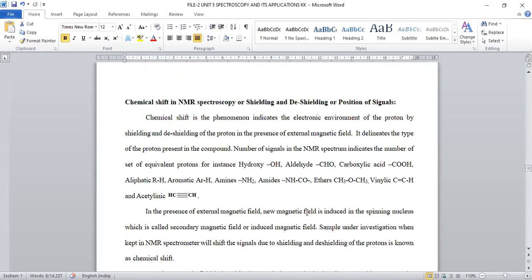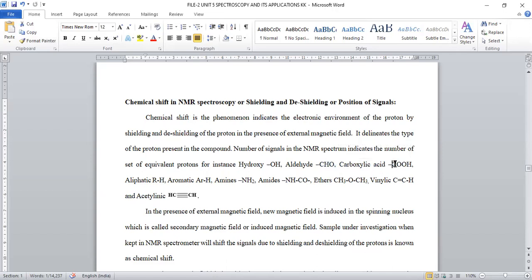Okay. So chemical shift stands for the change in the position of signals on the delta scale, mainly based on the parameters called shielding and de-shielding. Okay, because of shielding and de-shielding, you can experience a change in the position of signals. This phenomenon is known as chemical shift in NMR spectroscopy. Okay, so here, each type of hydrogen will give a particular position of the signal.